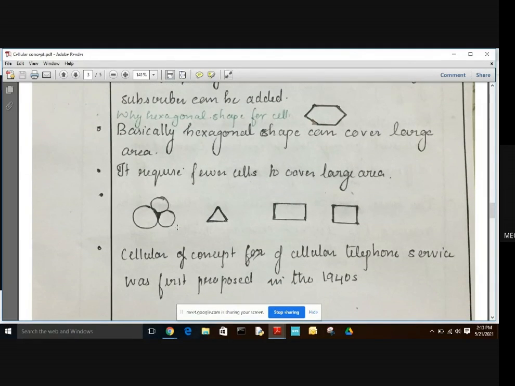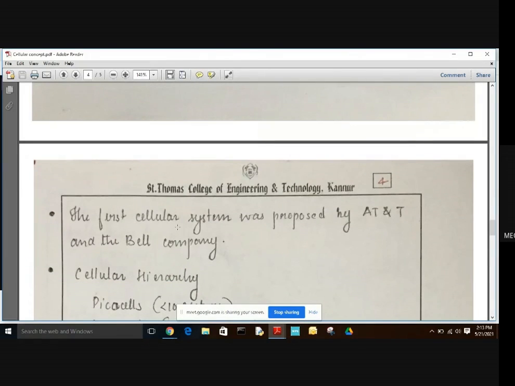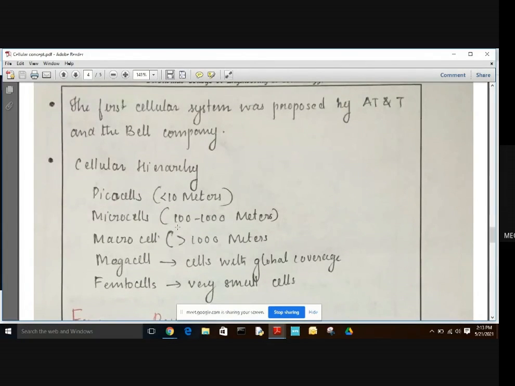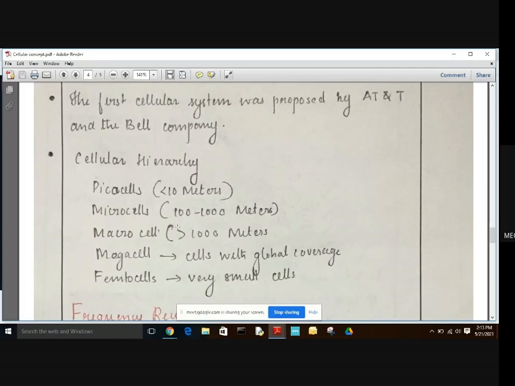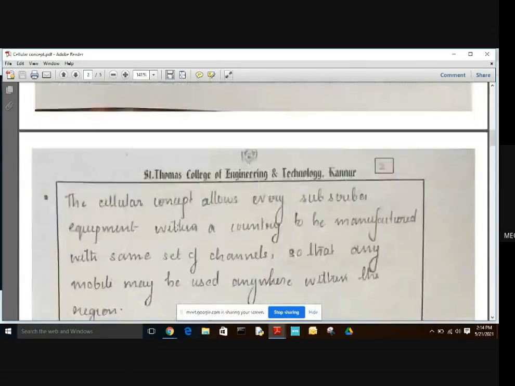And the cellular concept of cellular telephone service was first proposed in the 1940s. The first cellular system was proposed by AT&T and Bell Company. Going on to the cellular hierarchy, we have picocells. Picocells means cells with a diameter less than 10 meters, microcells means cells with a diameter of 100 to 1000 meters, macrocells means cells with a diameter greater than 1000 meters, megacells means cells with global coverage, and femtocells means very small cells.